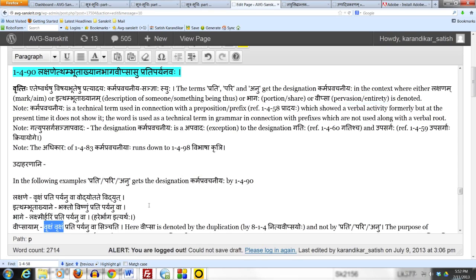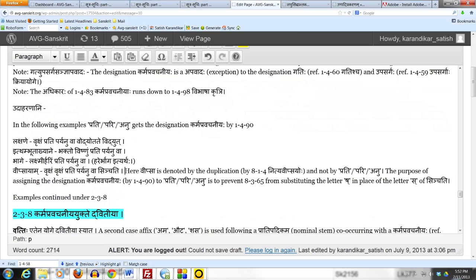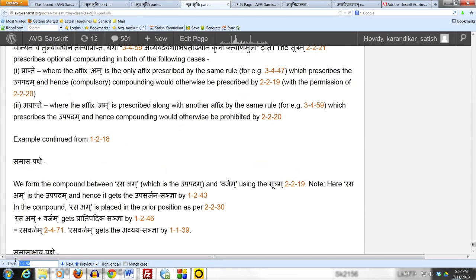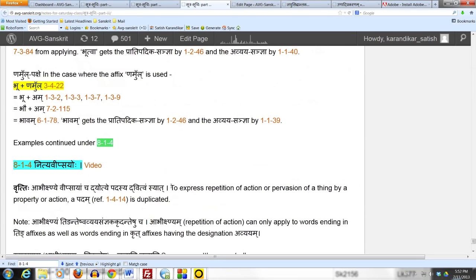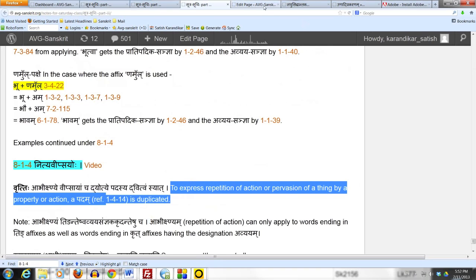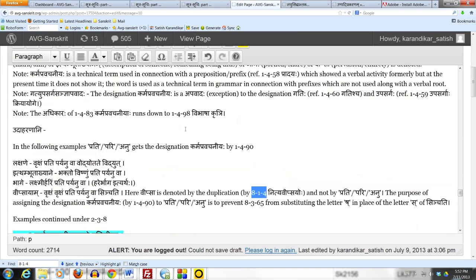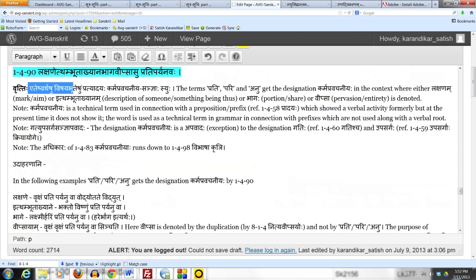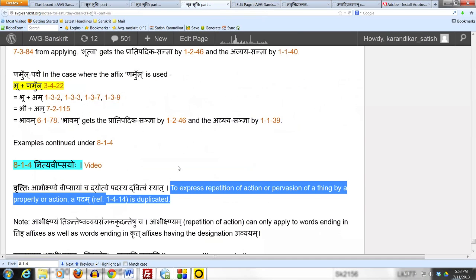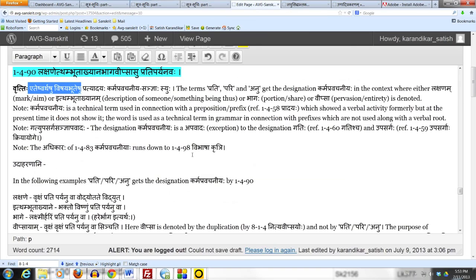Here vipsa is actually denoted by the duplication by 814 nitya vipsayoho, which we have studied, and not by prati, pari or anu. That is why in the Vritti Sutram we saw eteshvartheshu vishayabhuteshu. It's not necessary that prati, pari or anu denote one of these meanings. All that is necessary is that one of these should be used in the context of one of these meanings. Here vipsa is already denoted by the duplication done by 814, but still prati, pari or anu gets the designation karma pravachaniyaha. Now what is the purpose of this designation?